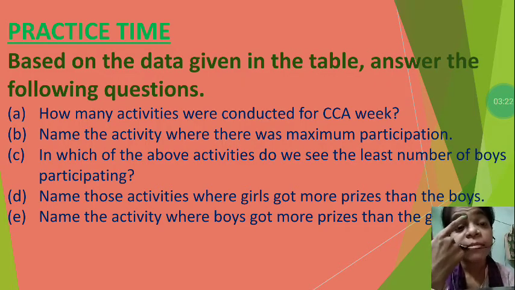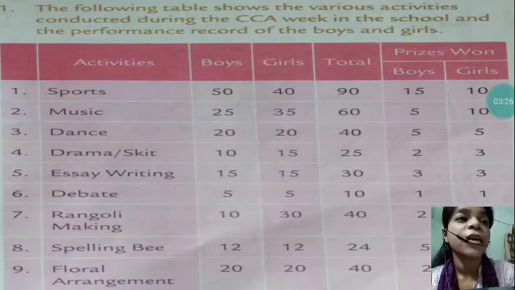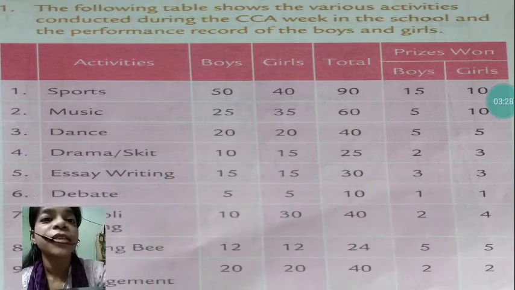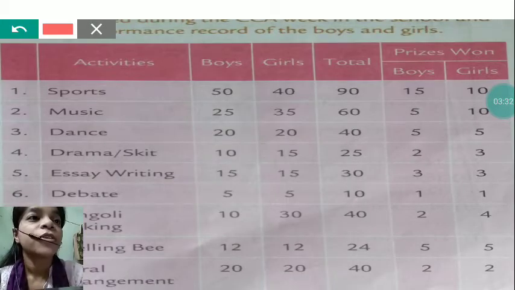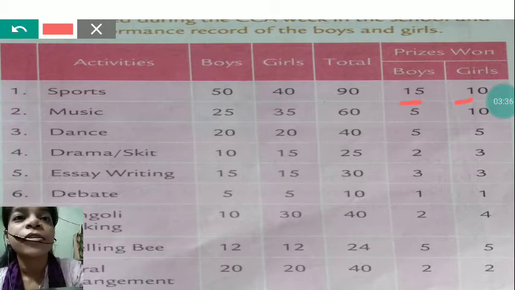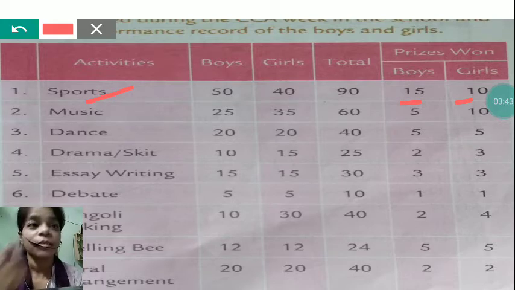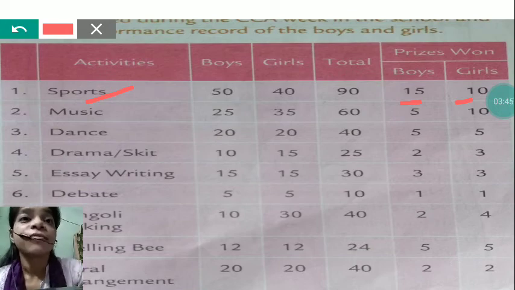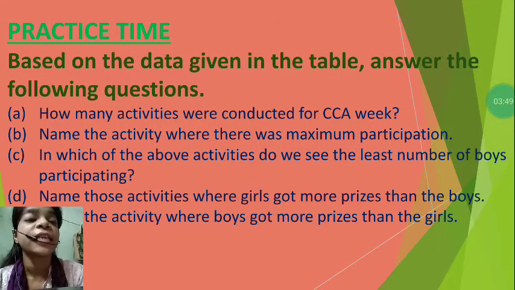Last one, name the activity where boys got more prizes than girls. Now again we have to compare those two sections only, but here we will focus on boys. So boys, first one you can see here 15 and 10. So first one is sports, and then there is no other activity, meaning boys won more prizes than girls in only one activity, that is sports.